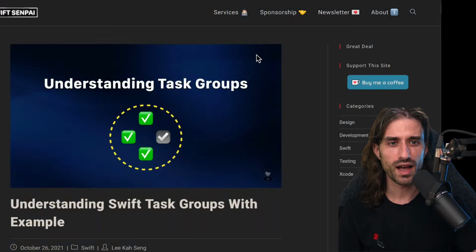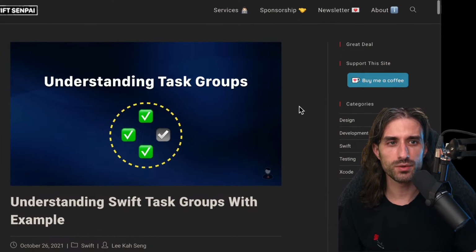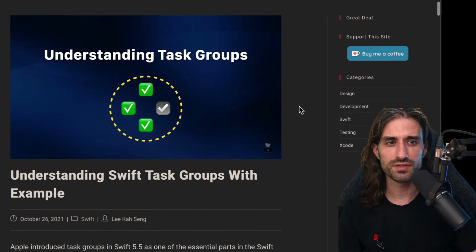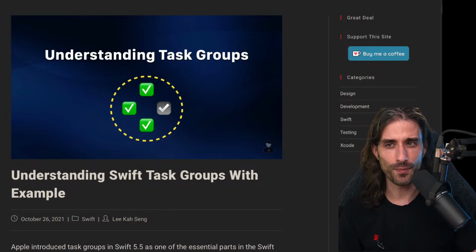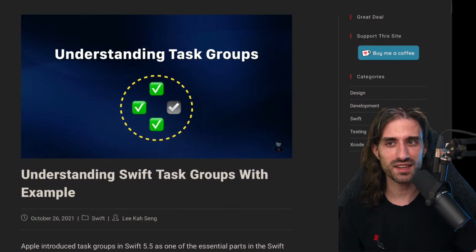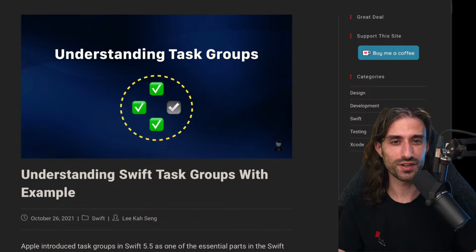And now we move to the last article I have for this live stream, which is about understanding Swift task groups with examples. So task groups were the last type that I had put on the thumbnail. So we've seen async await, we've seen task, we've seen async-let. Now we see task group.